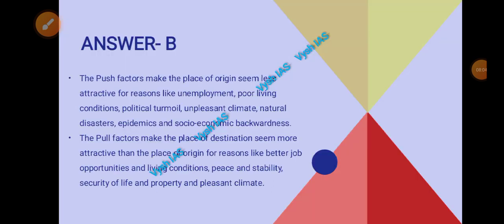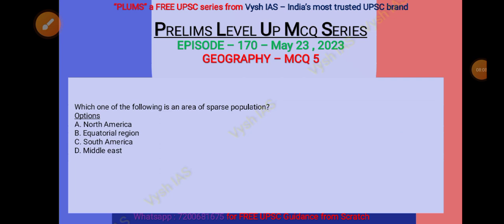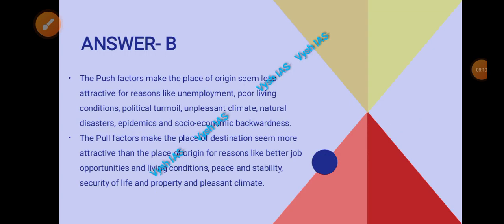It's an easy one. So it has to be B, because it is the equatorial region, very harsh climate, right? Even polar areas have very harsh climate, but that's not among the options. Polar areas, very harsh climate, that's why sparsely populated. So the push factor, all this we can categorize by looking at the push and pull factors.